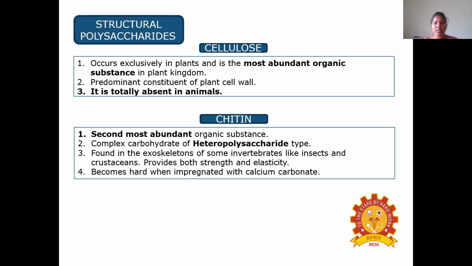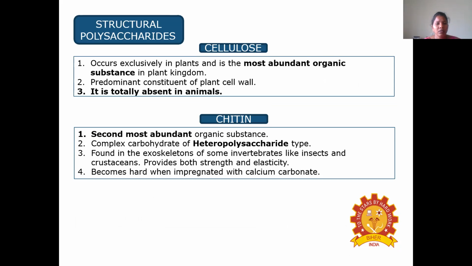Coming to the structural polysaccharides, the structural polysaccharides are cellulose and chitin. The first one is cellulose. Cellulose occurs exclusively in plants and is the most abundant organic substance in the plant kingdom, and it is the predominant constituent of the plant cell wall, and it is totally absent in animals.